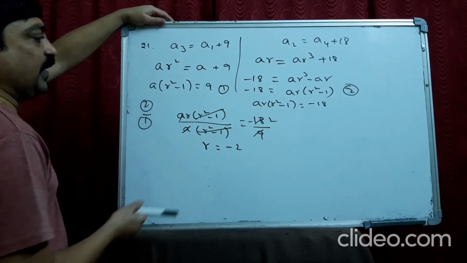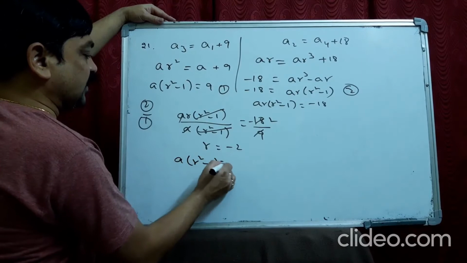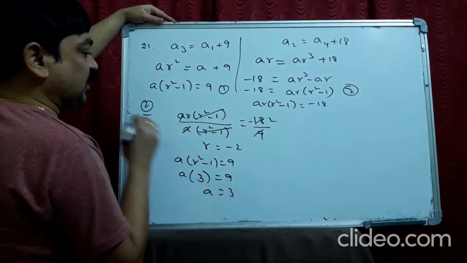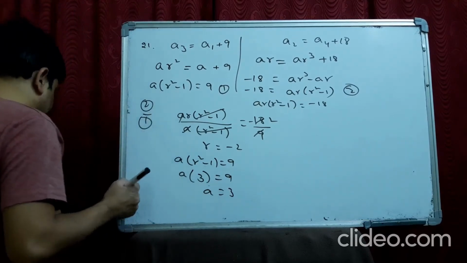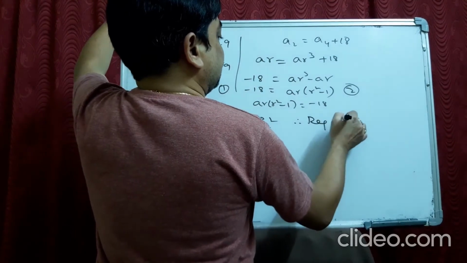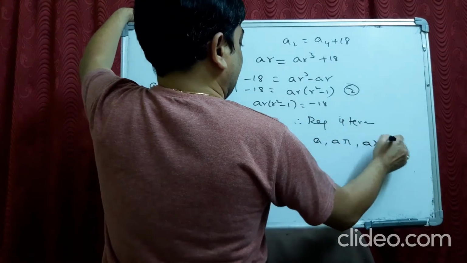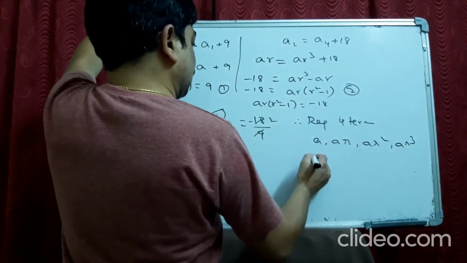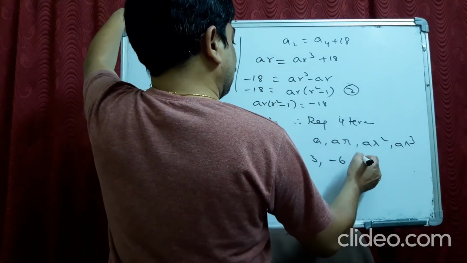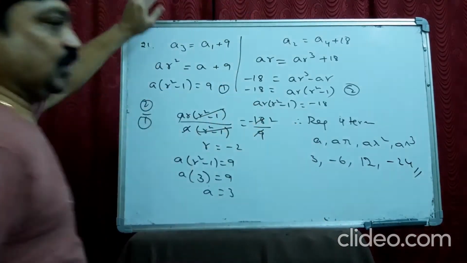When you get R, you can find out A also. We take this one: A into R square minus 1 is 9. A into 4 minus 1, that is 3, is equal to 9. A is equal to 3. You got the A value and the R value. The required 4 terms are A, AR, AR square, AR cube. So 3, 3 into minus 2 is minus 6, minus 6 into minus 2 is 12, 12 into minus 2 is minus 24. Right?